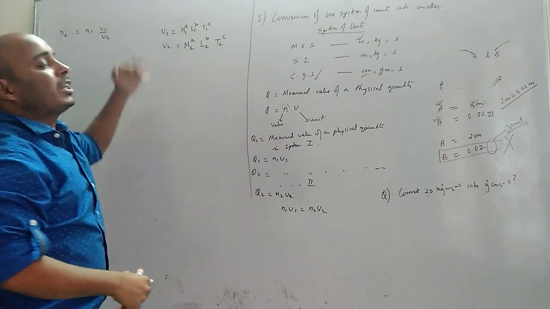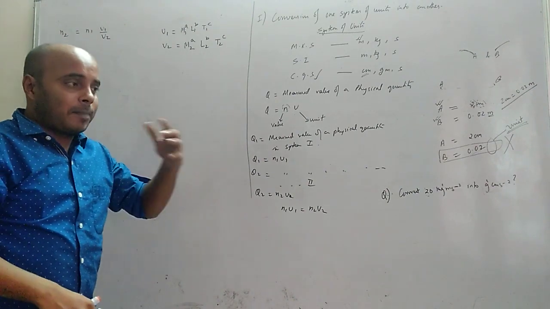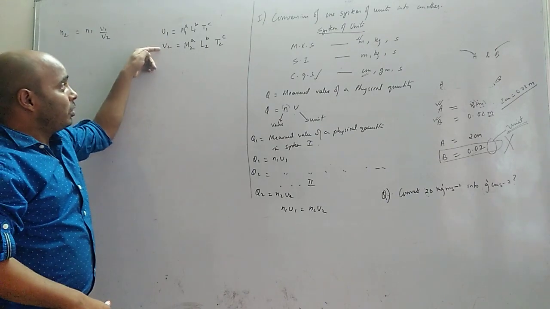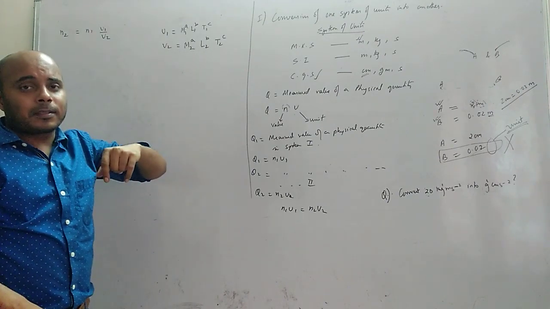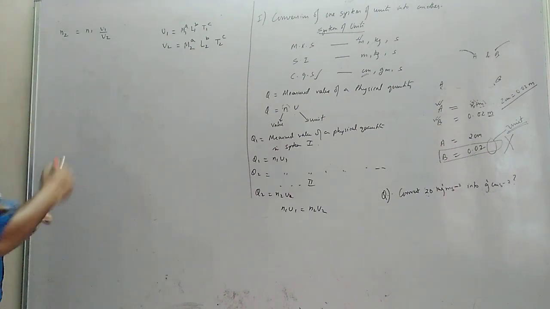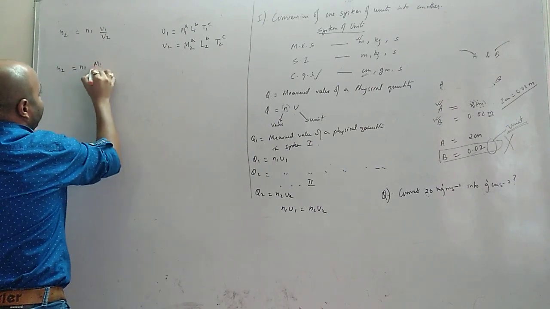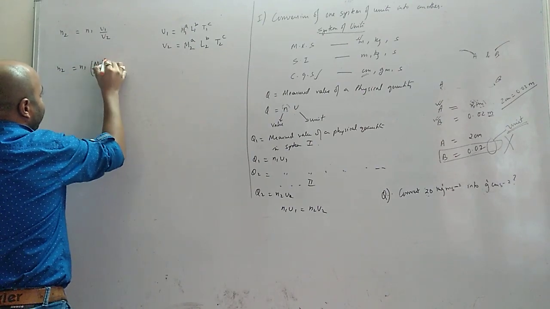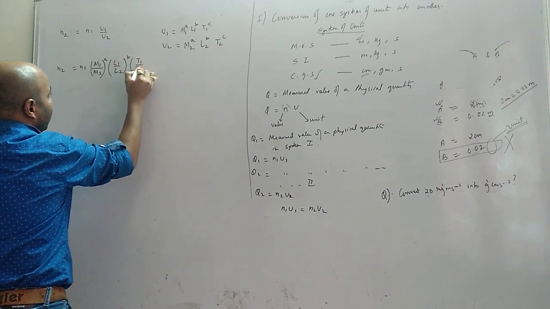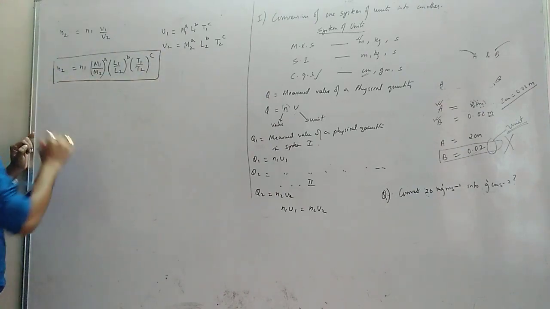Why? What are the powers? Powers are dimensions. I told you in the previous video. Powers are the dimensions of the physical quantity. These are the units of the same physical quantity. So the powers won't change, the dimensions will be the same. Understood? So if I substitute these things here, what will I get? M1 by M2 whole to the power A, L1 by L2 whole to the power B, T1 by T2 whole to the power C. So this is the final formula which you have to remember.